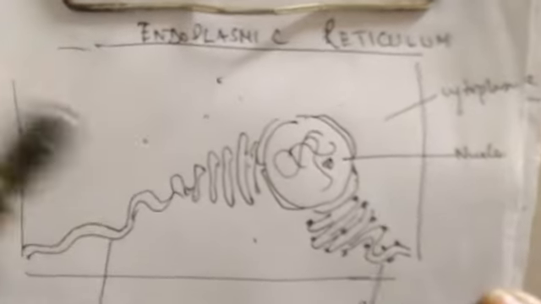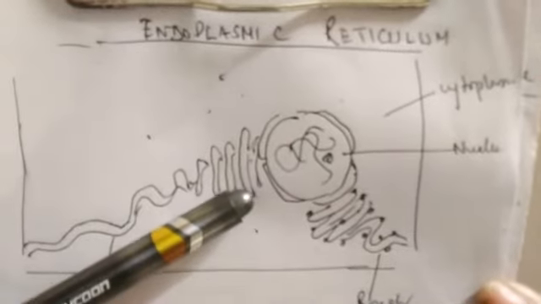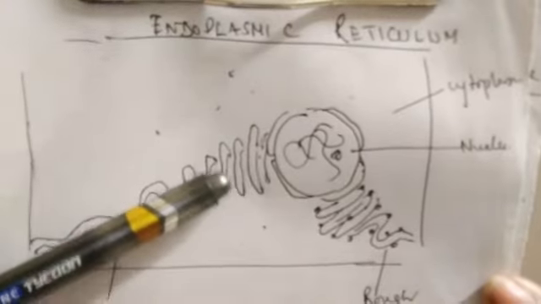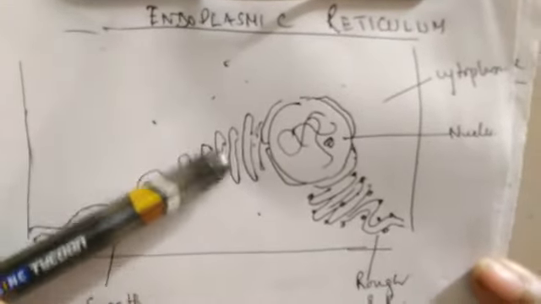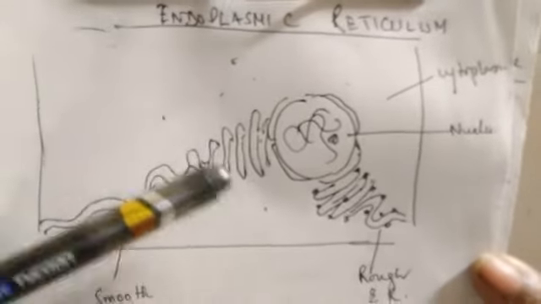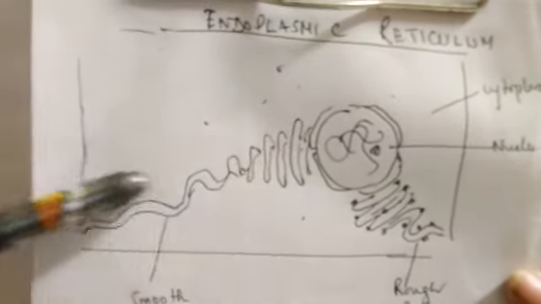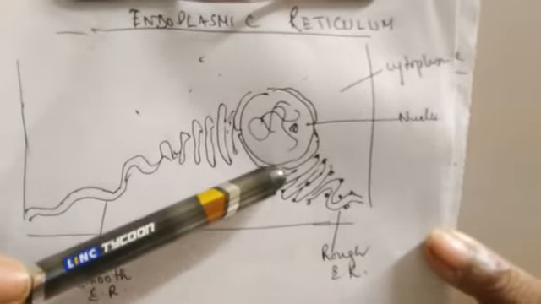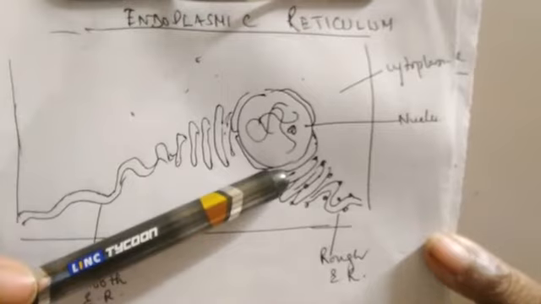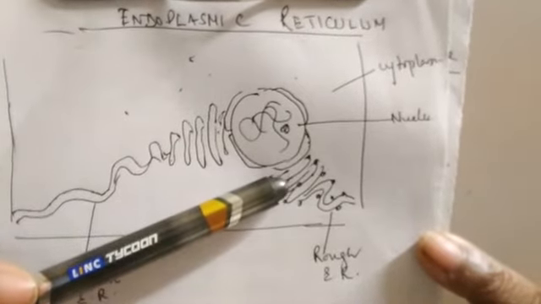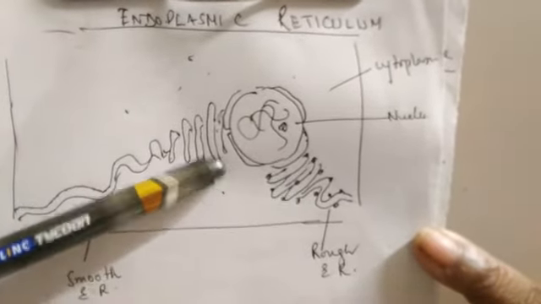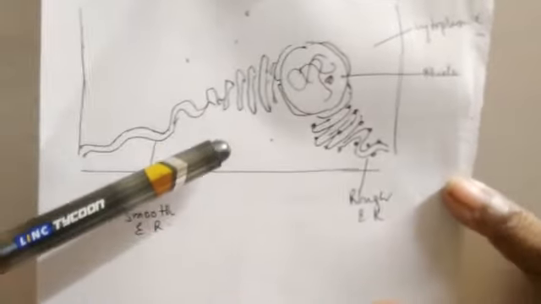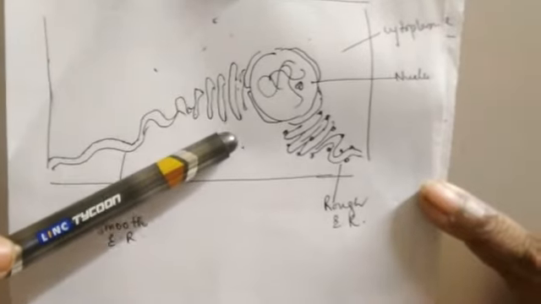So you can see here the endoplasmic reticulum. These are made up of an interconnected network of membranous cisternae, and they may extend from the nucleus to the cell membrane, or sometimes they may be confined to a certain extent only. Clear? And these are metabolically very active, well developed in liver and pancreas. Clear, in liver cells and pancreas they are very active, but they are comparatively inactive in the storage cells like adipose and all.